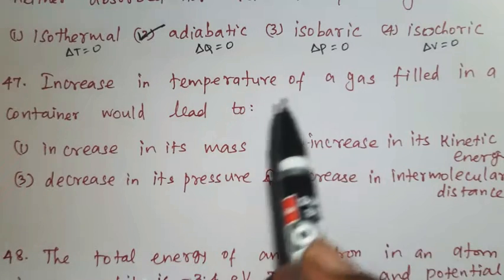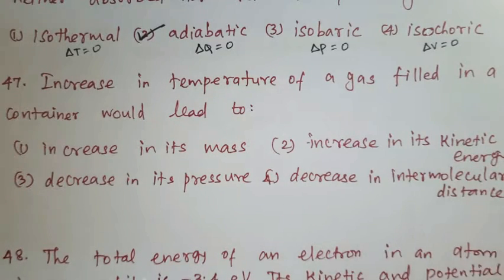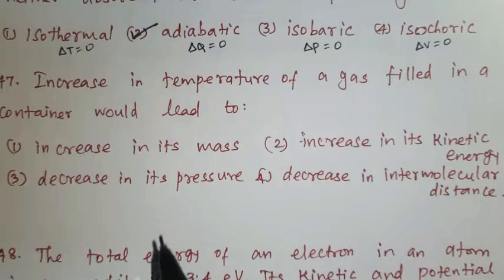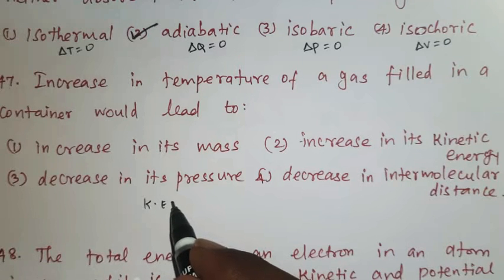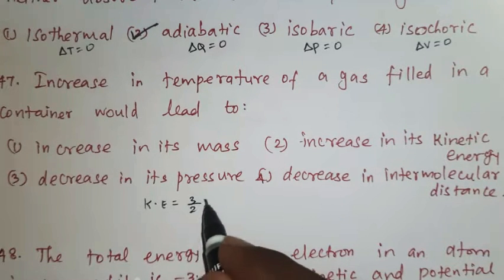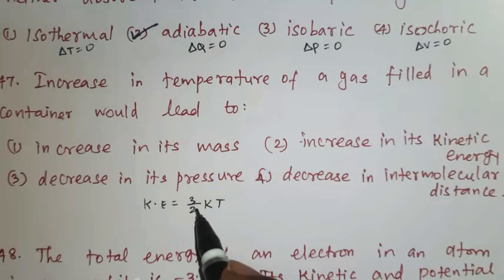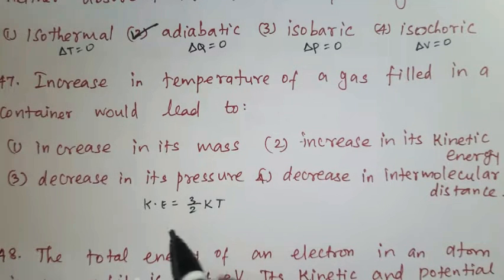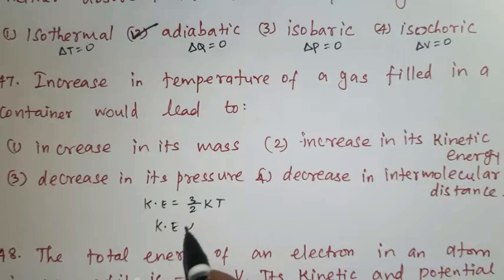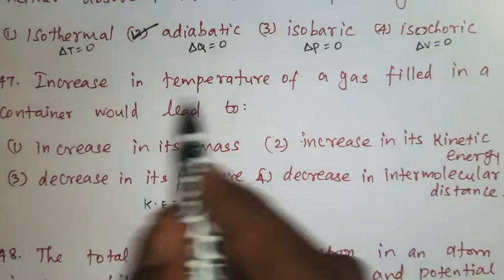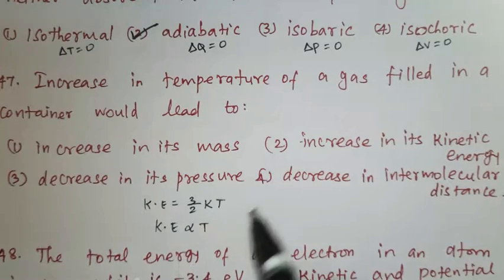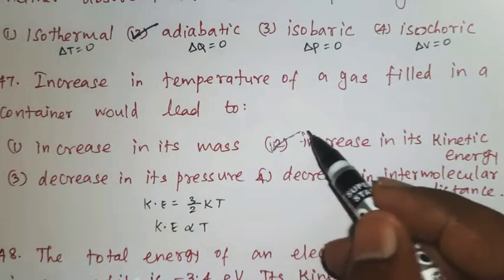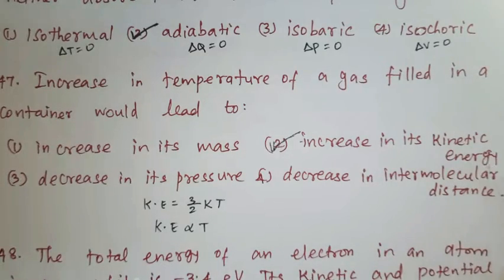So increase in temperature, that is increase in its kinetic energy. We know the formula relation between kinetic energy and temperature. Kinetic energy of a gas is equal to 3 by 2 kT, where 3 by 2 and k are constants. So kinetic energy is directly proportional to the temperature. When the temperature increases, kinetic energy also increases. According to this, option 2 is the right answer: increase in its kinetic energy.